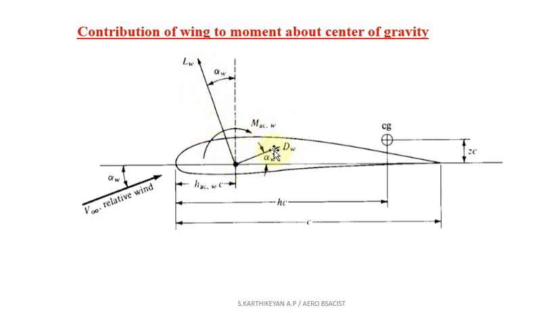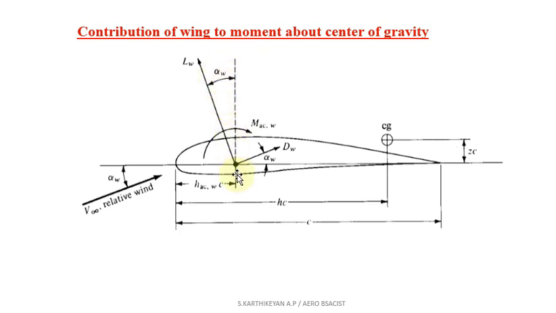The drag is parallel and the lift is perpendicular to the relative wind direction. So this drag and lift are deviated by the angle alpha W, which is the absolute angle of attack for the wing section.